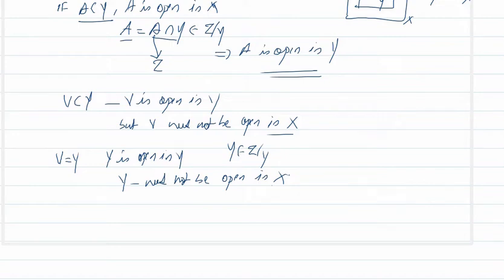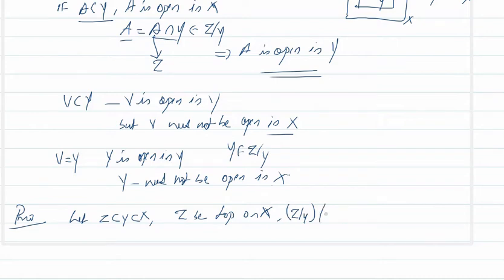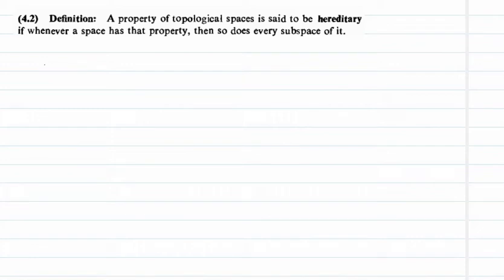Now we have a proposition. Let Z be a subset of Y, which is a subset of X, and let tau be a topology on X. Then tau restricted to Y and then restricted to Z will give you tau restricted to Z, because tau restricted to Y is a topology on the subspace Y, and restricting that topology to a subset means it is a topology on Z. So we have tau restricted to Z. Now we have a definition. Hereditary property.